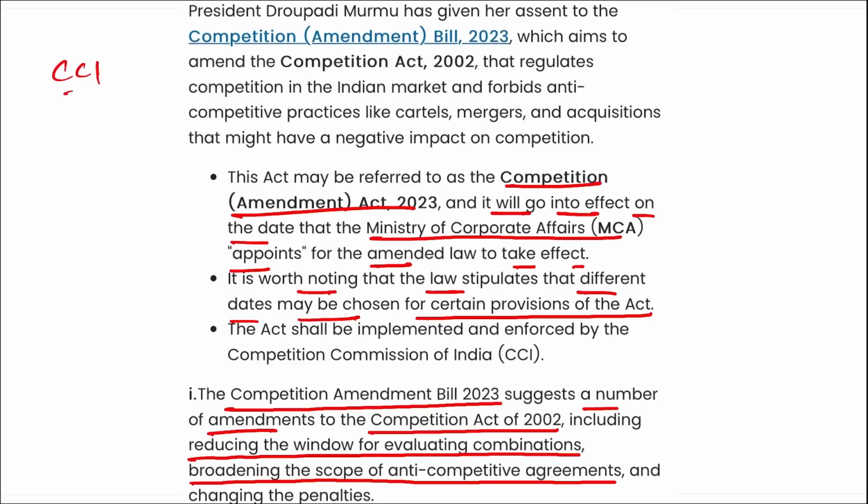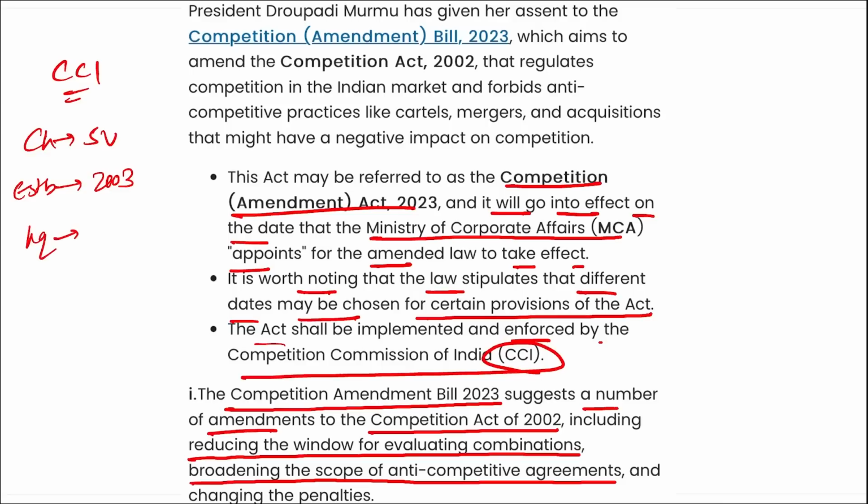If we talk about CCI, and remember this act shall be implemented and reinforced by the CCI, that is your Competition Commission of India. If we talk about Competition Commission of India, who is the current chairperson here? Sangeeta Verma. When was this established? It was in 2003. And where is the headquarter of CCI? It is in New Delhi. Right, so coming back, remember Draupadi Murmu has given her assent to the Competition Amendment Bill for 2023, and this aims to amend the Competition Act of 2002. Right, let's move on.